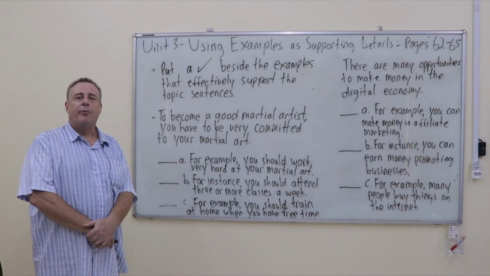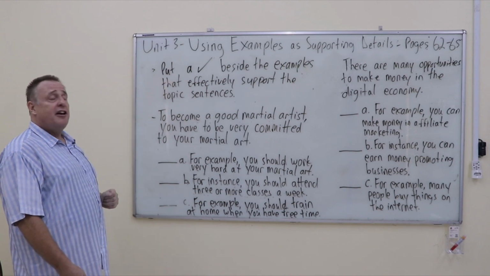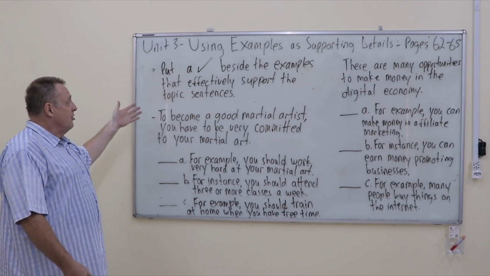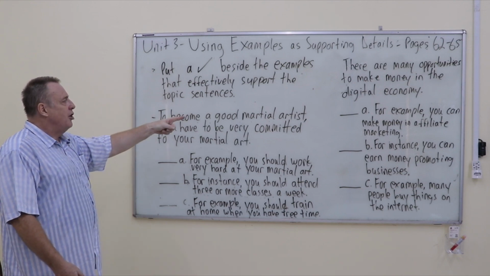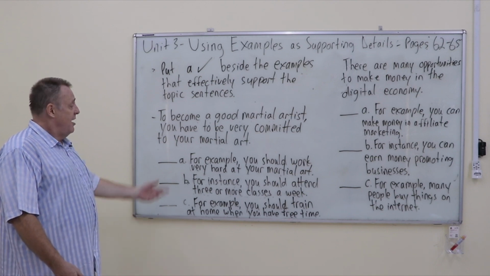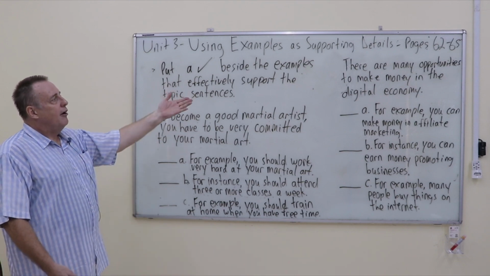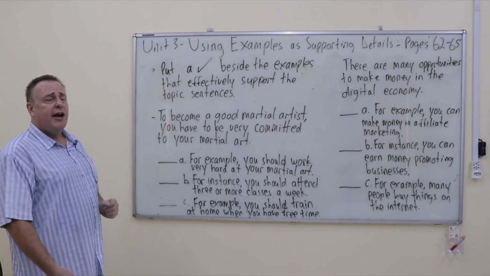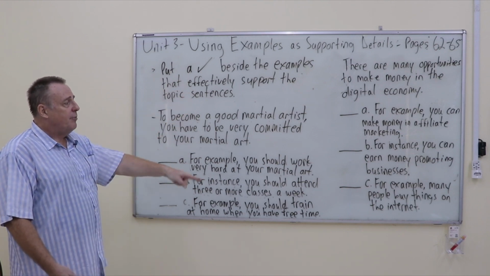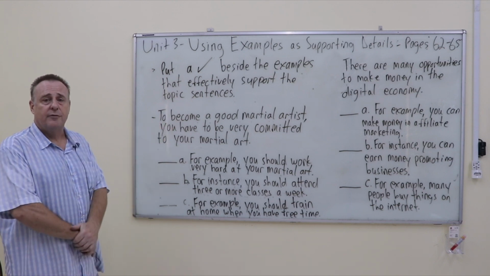Now, let's do a practice. What I want you to do is put a check beside the examples that effectively support the topic sentences, okay? So the first topic sentence, to be a good martial artist, you have to be very committed to your martial art. You have 3 choices here. It could be 1, 2, or more maybe. And over here, for the other topic sentence, there are many opportunities to make money in the digital economy. Okay? Put a check beside whichever examples you think support the topic sentence.